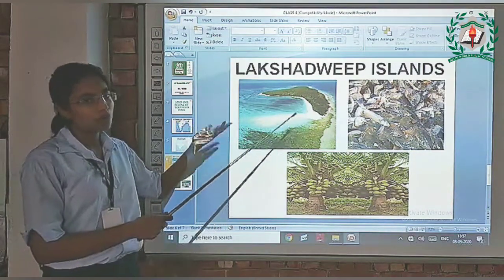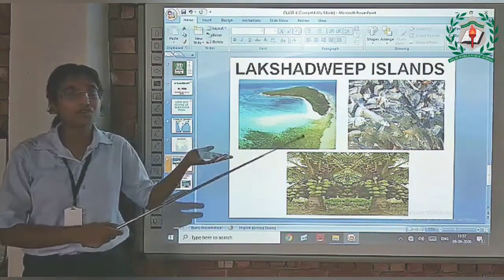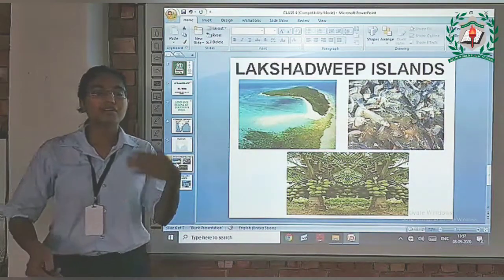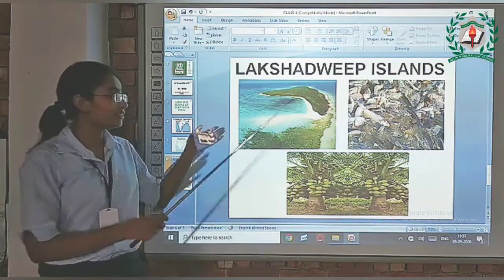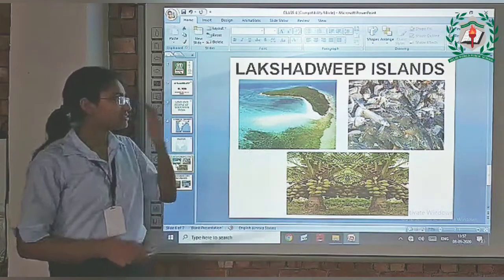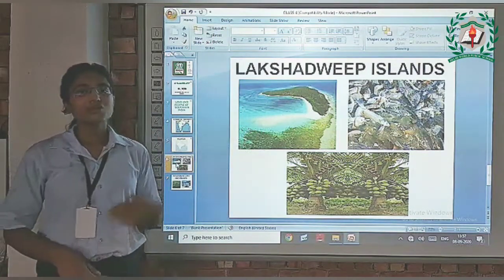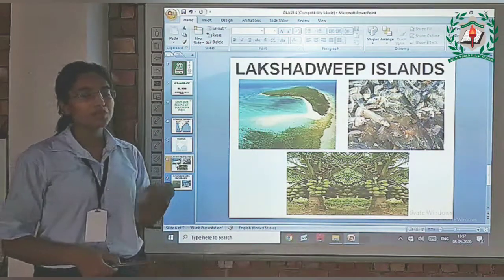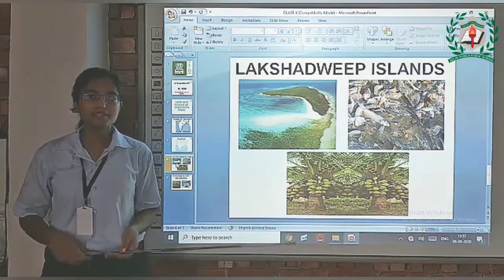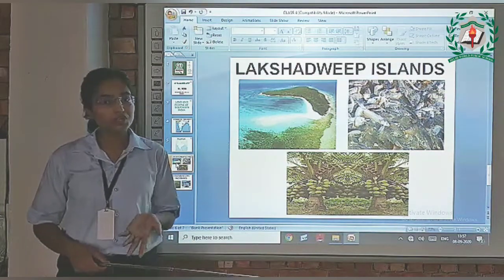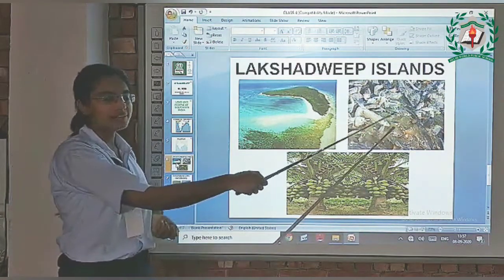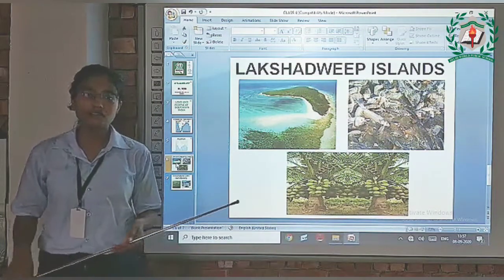So the people who live in Lakshadweep Islands have two main occupations. First is fishing and second is coconut cultivation.